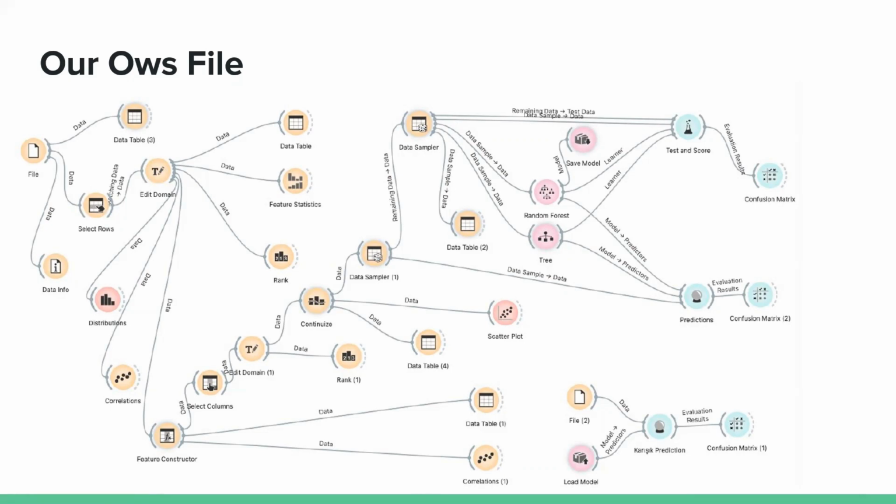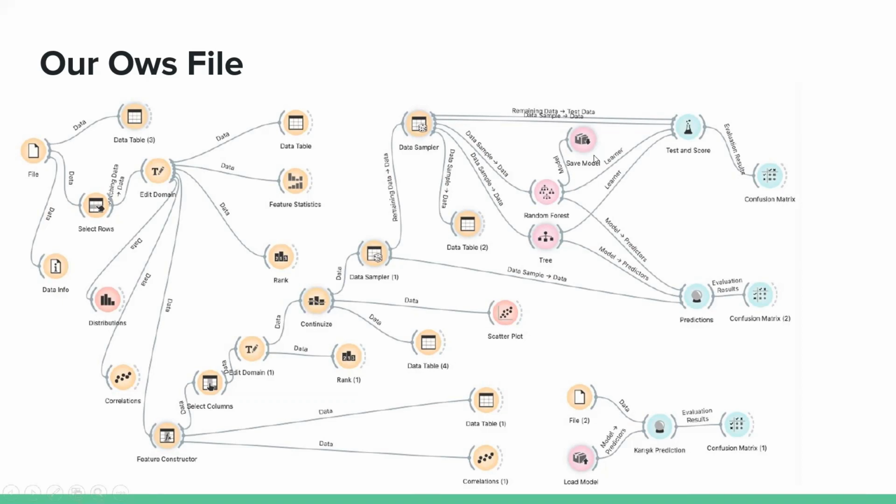We used the feature constructor to create meaningful features for the model to be used in predictions, and we created a new feature to estimate diesel and gasoline vehicles for the model. We have added a feature that explains the vehicle's average mileage every year. Then we extracted high correlations for one of our variables. Using the Continuize widget, we transformed 3 categorical variables, divided our data into train and test data with data sampler, and gave it to our model. Then we saved the model and tested it.